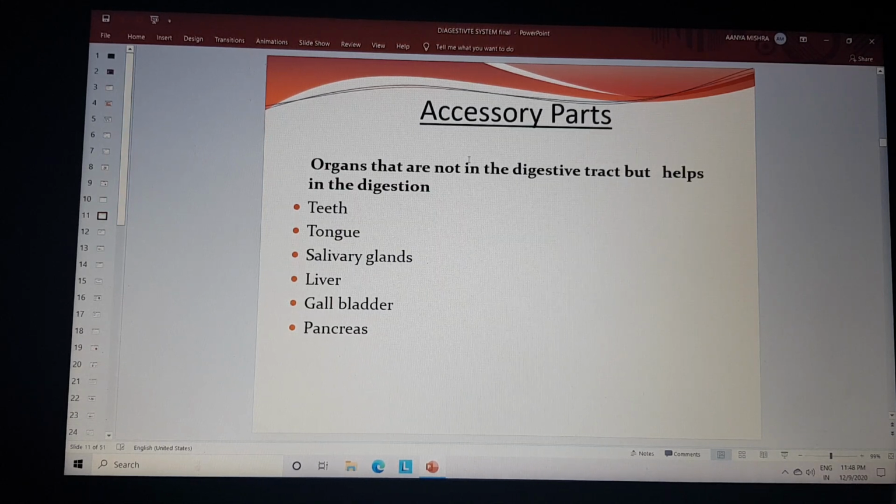Some accessory parts do not directly participate in the digestion but indirectly help in the digestion. These are the teeth, tongue, salivary glands, liver, gallbladder, and the pancreas.